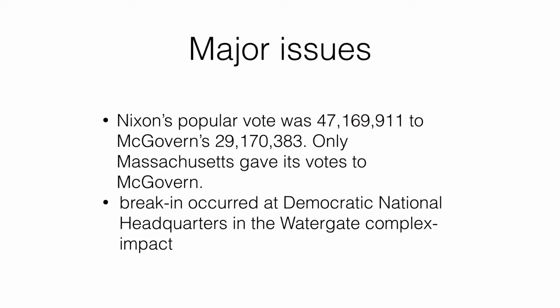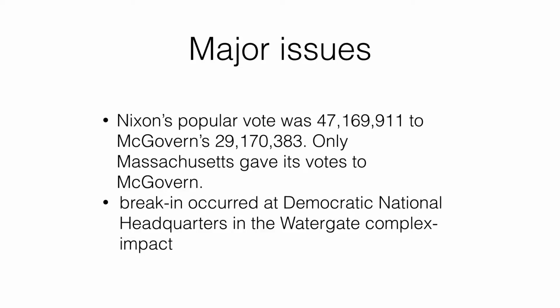McGovern named Sargent Shriver, director of the Peace Corps, as his replacement. The campaign ended in one of the greatest landslides in the nation's history. Nixon's popular vote was 47,169,911 to McGovern's 29,170,383. And the Republican victory in the Electoral College was even more lopsided, 520 to 17. Only Massachusetts gave its vote to McGovern.